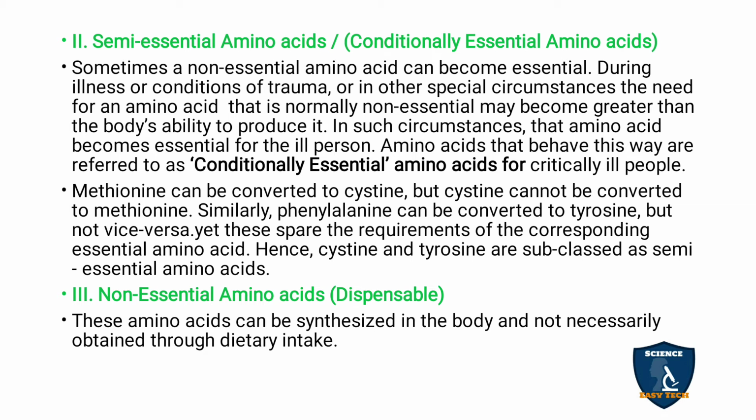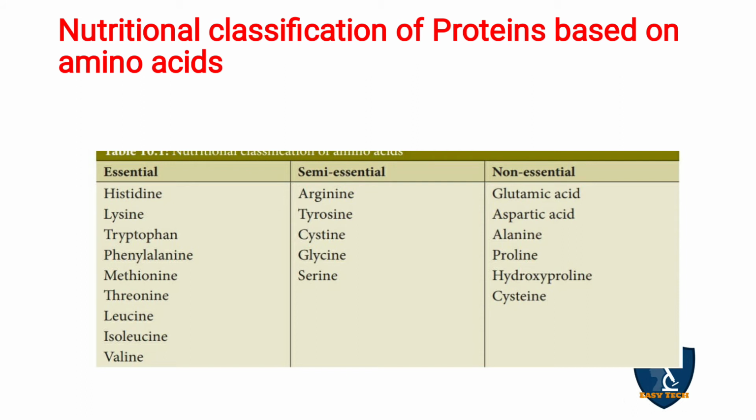Next are non-essential amino acids, which are called dispensable. Non-essential amino acids means our body itself is able to produce these amino acids. So it is not necessary to supply them through the diet. If you supply them through the diet also, there is no problem, but our body itself can synthesize these amino acids. Let's see which amino acids come under essential, semi-essential and non-essential.